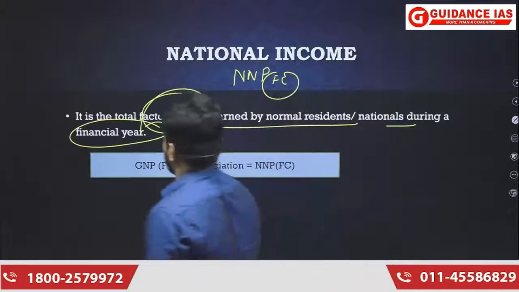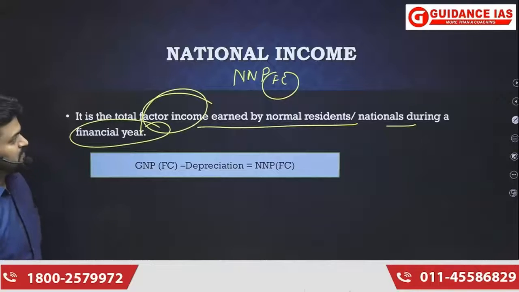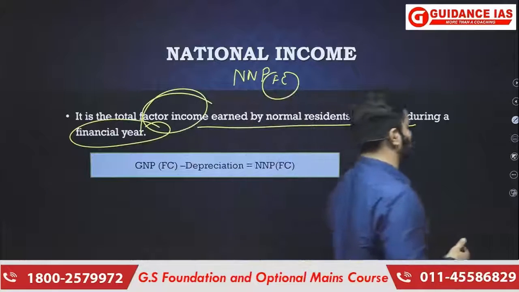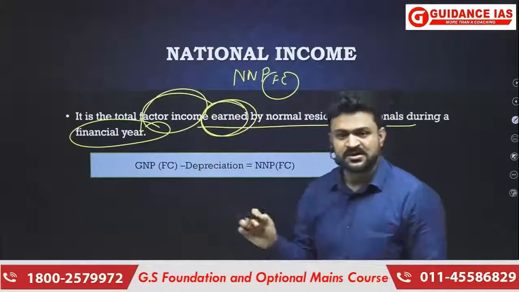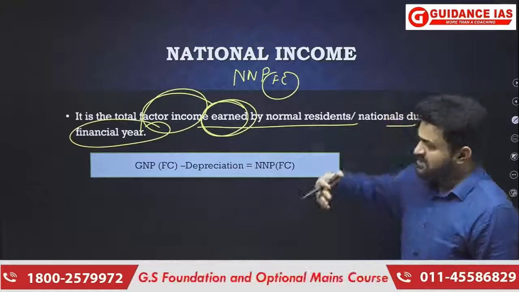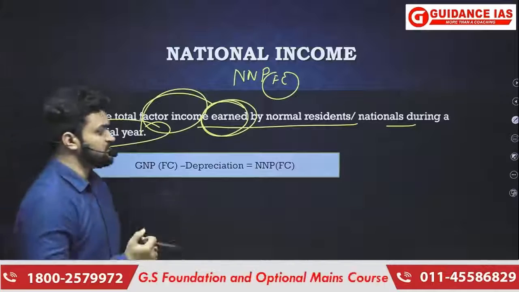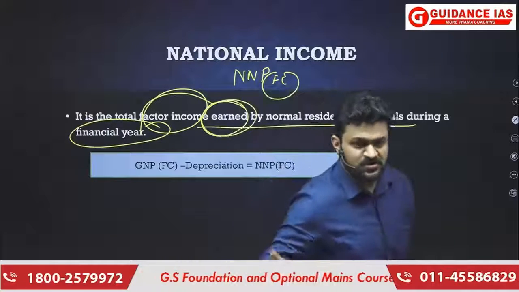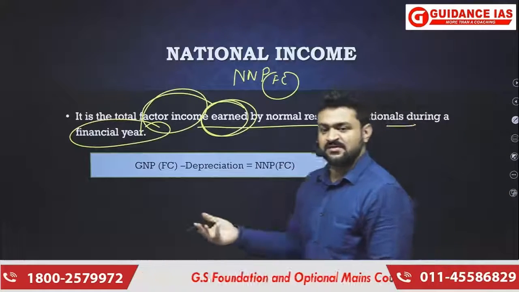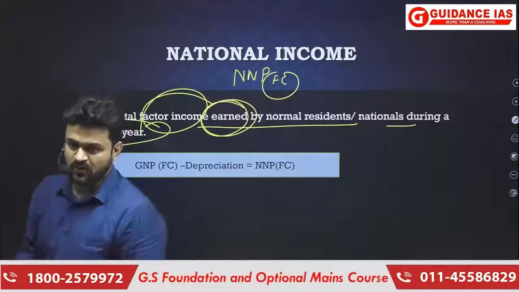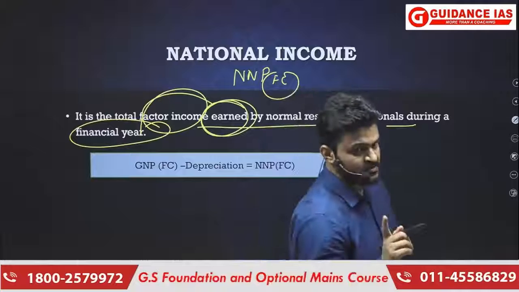Okay. From the prelims point of view, every concept that we just discussed is important, but what is also important is these terms. Here it is being said income earned. I'm not saying income transferred. So there may be a non-resident, a resident of a country residing outside the territory of India, and that person is generating income. It is going to become part of national income whether he sends it back to India or not. If it is being generated by a national, then that will become part of national income.